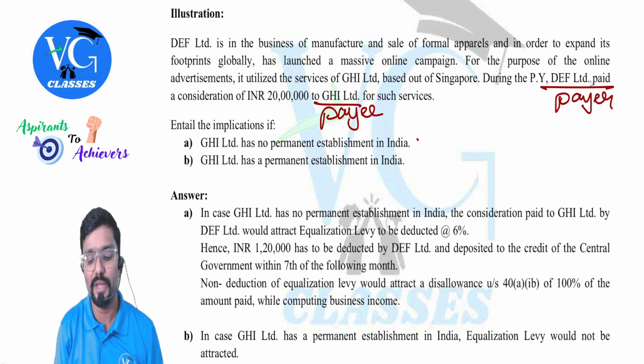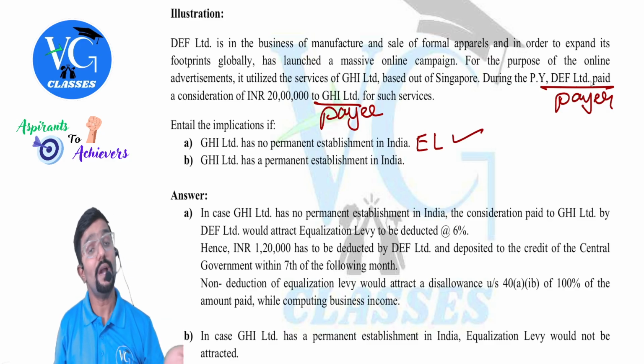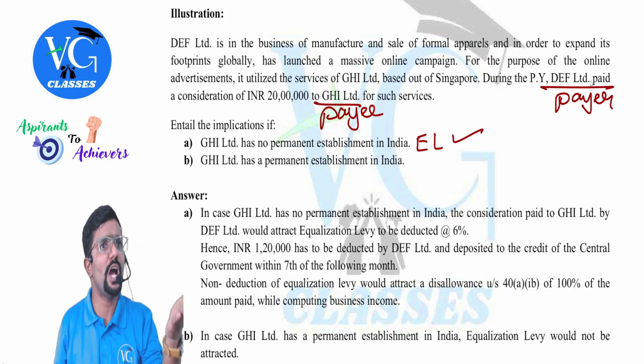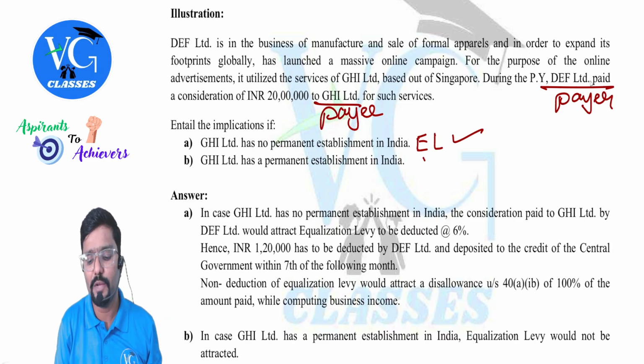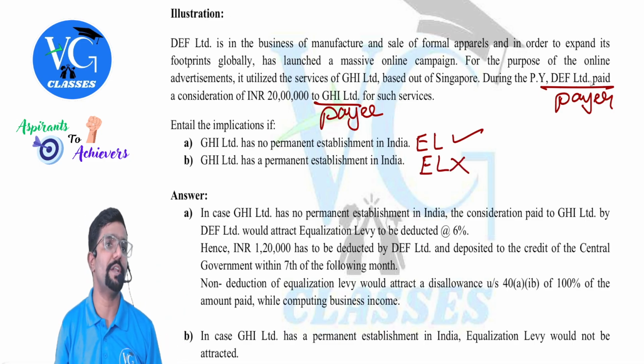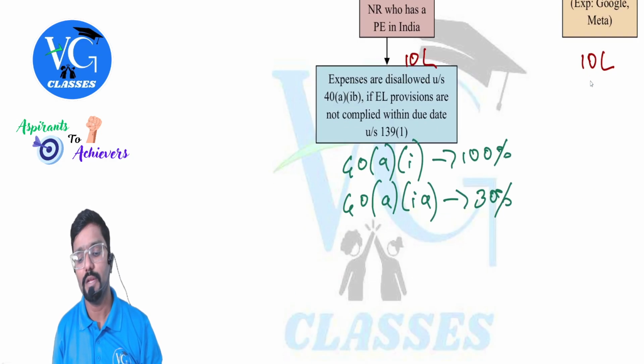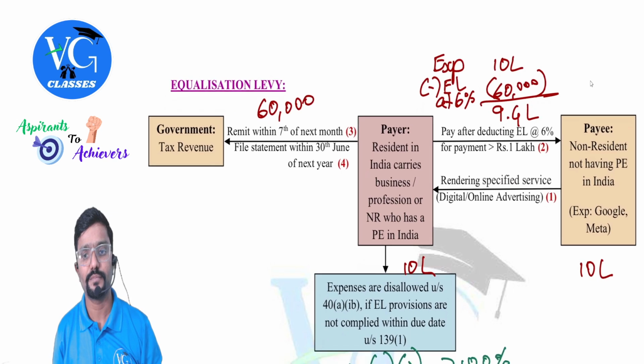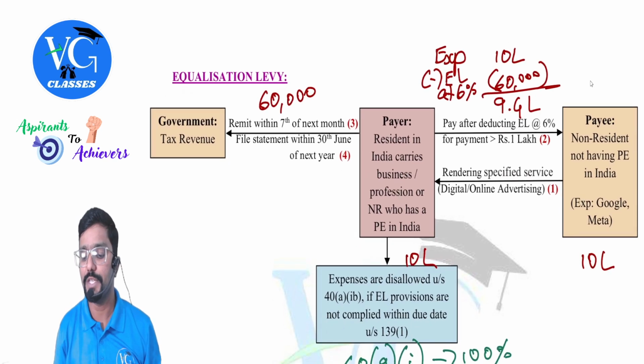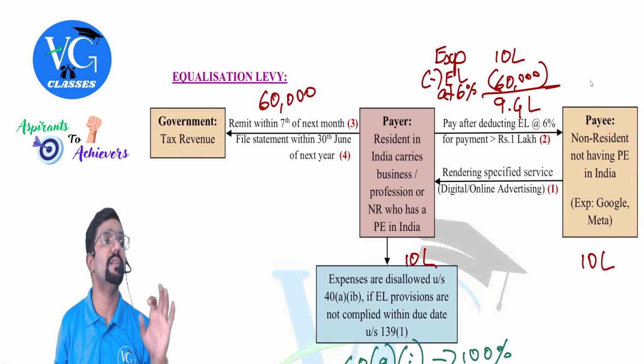Will equalization levy be applicable? Yes, it will be applicable. Next, what if they have permanent establishment in India? They have office in India, branch in India. Will equalization levy be applicable? No, sorry. Because payee covers only the non-resident. You can see here, only non-resident who is not having permanent establishment in India.